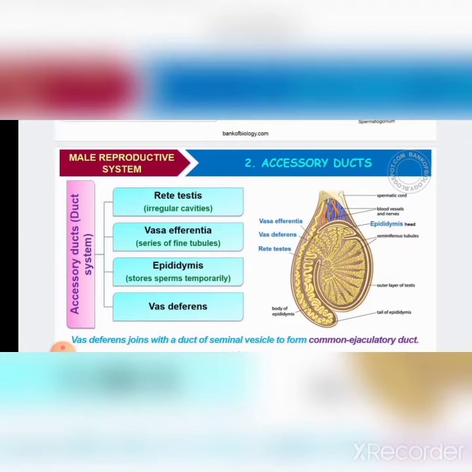The vas deferens is a tube-like structure emerging from the lower part of the epididymis. Later this vas deferens joins with one of the accessory glands present over there to form the common ejaculatory duct.